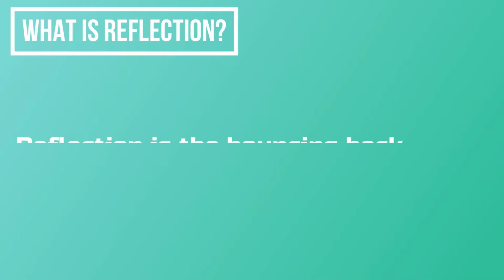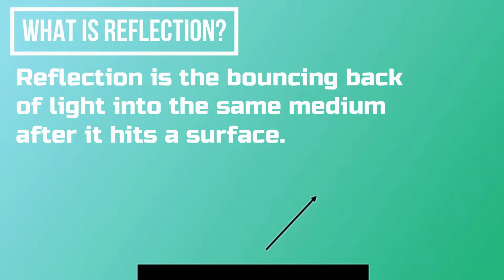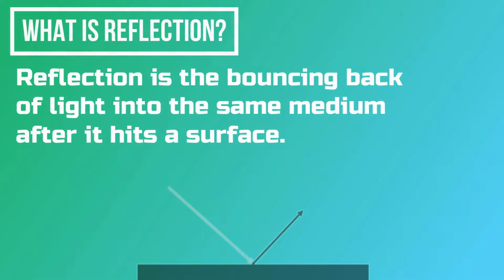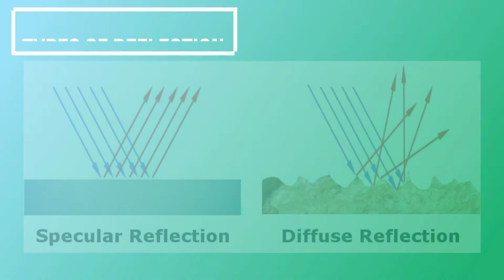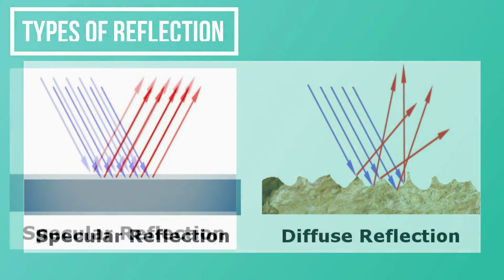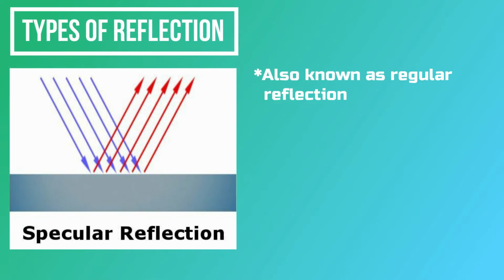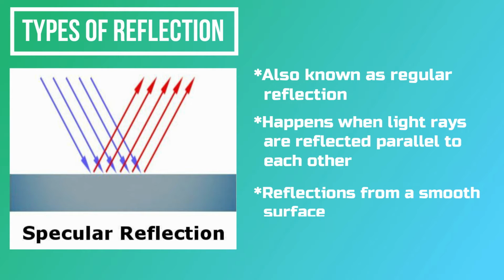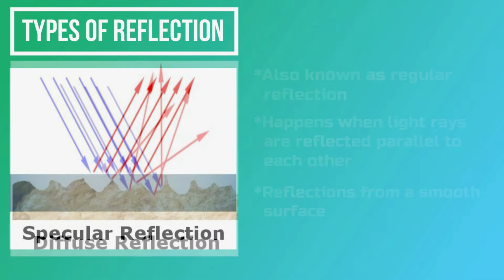What is reflection? Reflection is the bouncing back of light into the original medium where it has been traveling after hitting a surface. Reflection can be specular or diffuse. Specular reflection is also known as regular reflection. This happens when light rays are reflected back parallel to each other by a smooth surface.